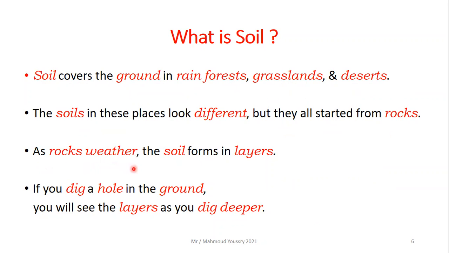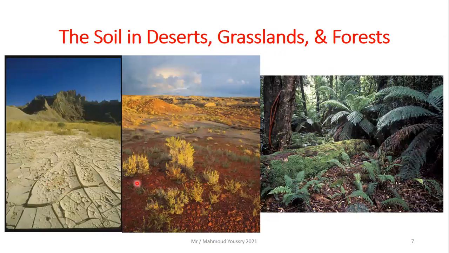As rocks weather, the soil forms in layers. If you dig a hole in the ground, you will see the layers as you dig deeper. And here are three pictures of different soils: the soil in deserts to your left-hand side, the soil in grasslands in the middle, and the soil in forests to your right-hand side.